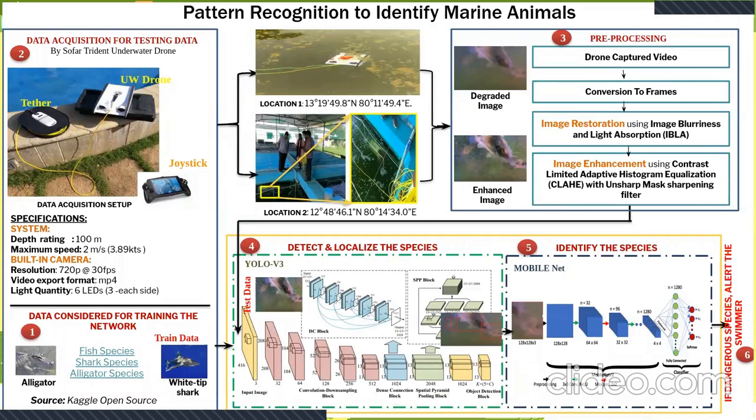So we've gone through each step, to quickly iterate over them. We have used 2 different sources of data, one proprietary data that was acquired from 2 different sites. We have also used open source data from Kaggle. The video captured is pre-processed frame-wise, followed by detection and localization, and drawing a bounding box around a marine species in each frame. This is then followed by identifying the species and determining if that is going to be lethal or not, and therefore then blaring the alarm system.